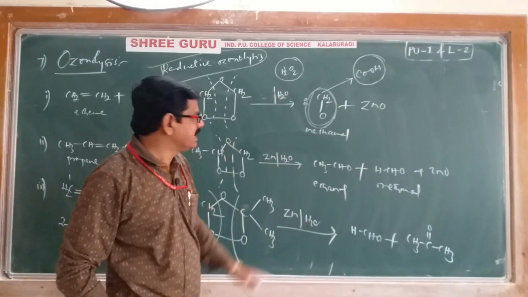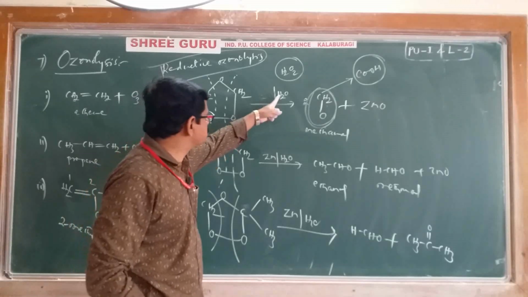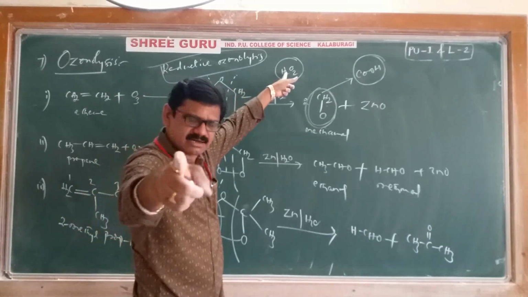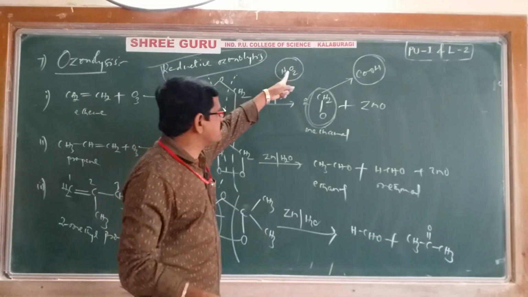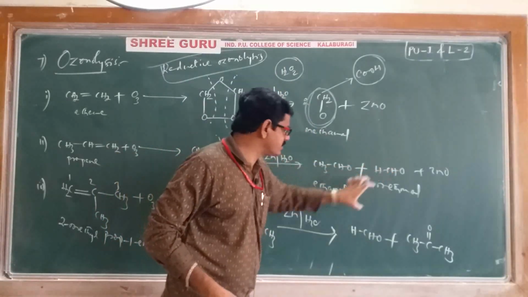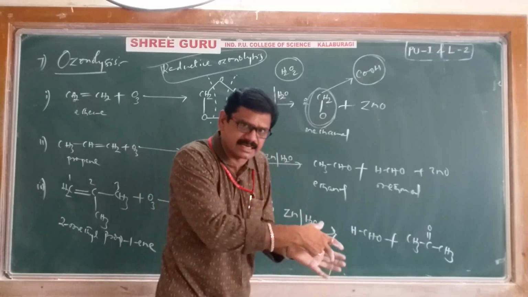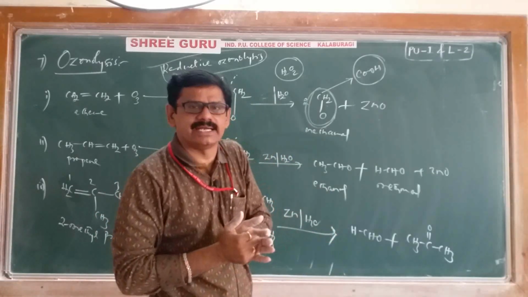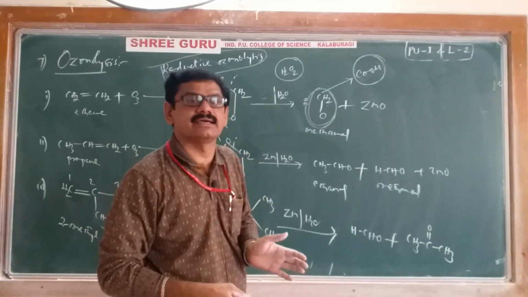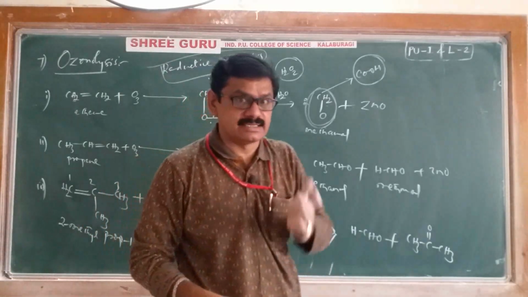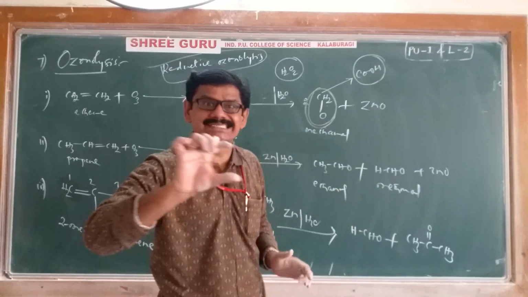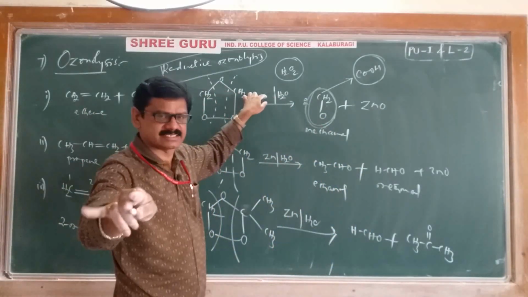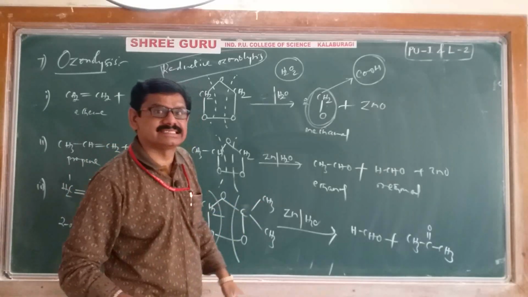I'll repeat. If zinc is not there, H2O and O both will be combined, you will get a hydrogen peroxide. Hydrogen peroxide is strong oxidizing agent. In the presence of strong oxidizing agent, whatever the aldehydes and ketones we are getting, those compounds will be ultimately converted into their corresponding carboxylic acids. That's why that is called as oxidative ozonolysis. If zinc is there, reductive ozonolysis. If zinc is not there, oxidative ozonolysis.